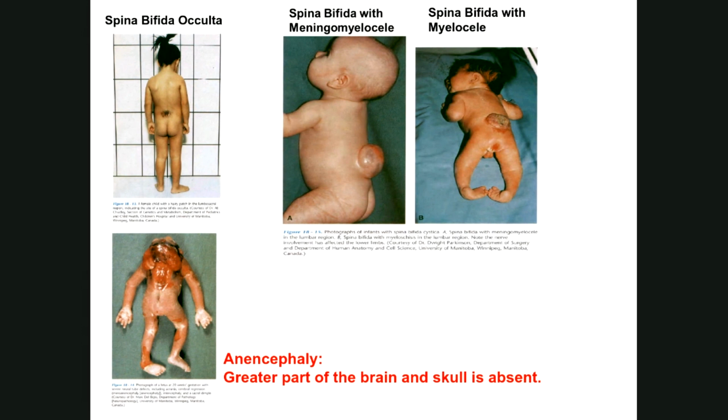It is usually detected by a blood sample from the mother, and alpha fetoprotein is the protein which we can assess to find out such anomalies. Any anomalies of the nervous system can be easily detected by estimating the level of alpha fetoprotein in the maternal blood. So you take the mother's blood and test it for alpha fetoprotein.